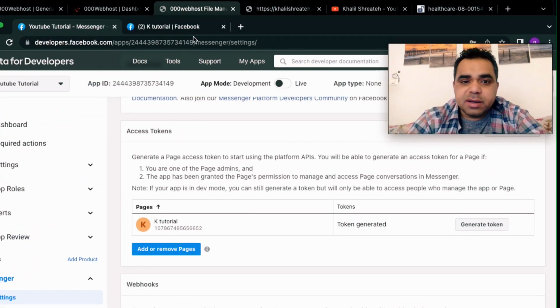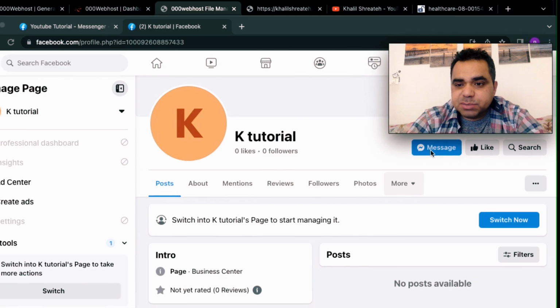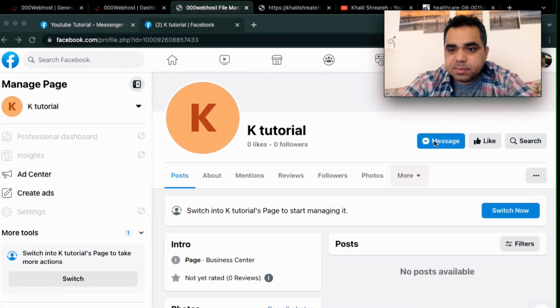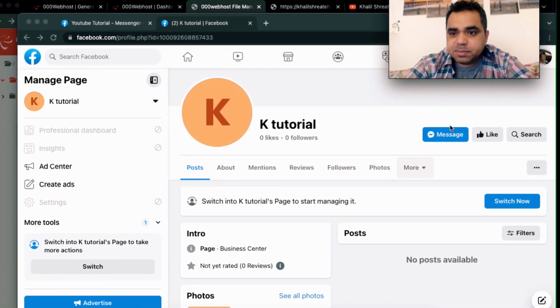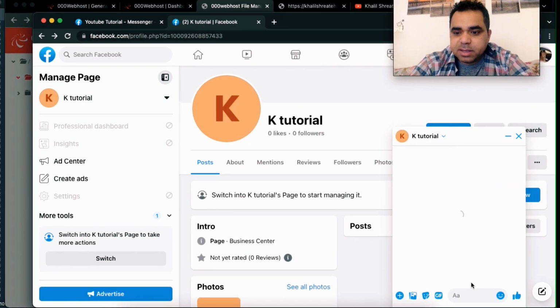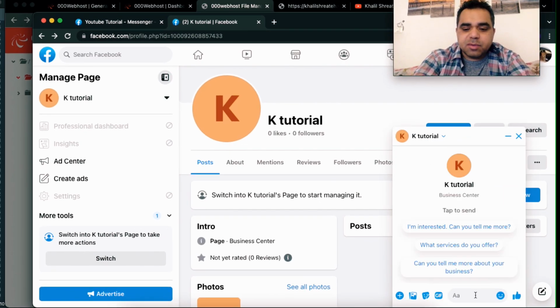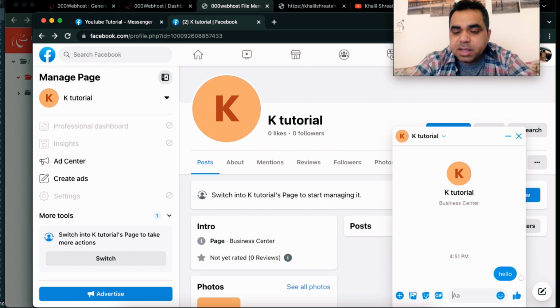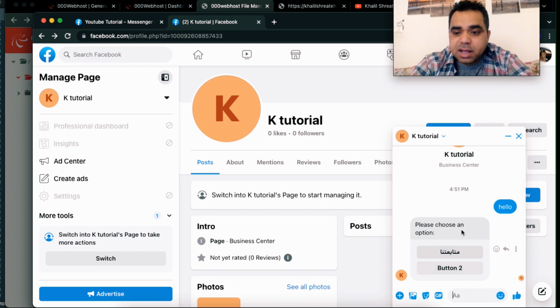So let's go here to our page and hit the messages box. Let's type anything we want, just hello, for example. Now Facebook should send this request to my web hosting, and the web hosting should send me back data. And you see here, this is the default data: please choose an option, this is an Arabic option, and this is button 2.